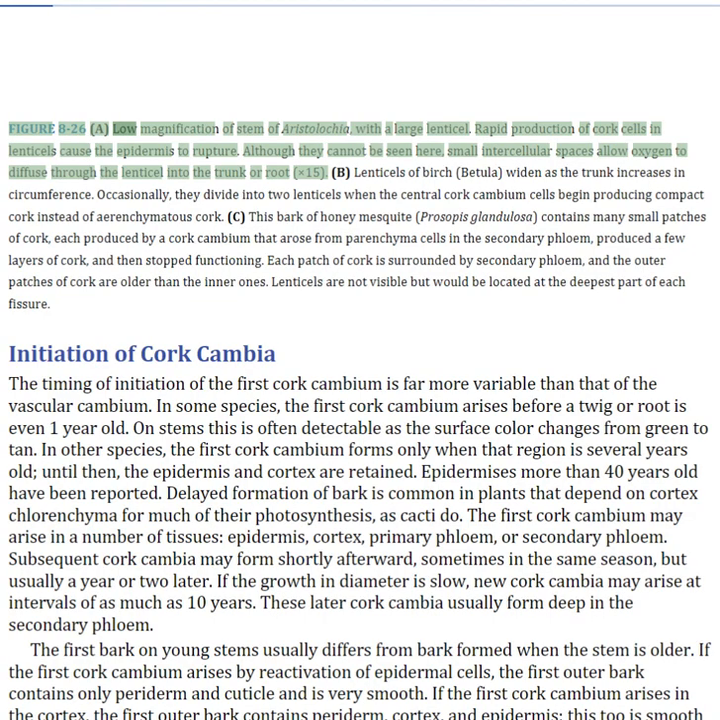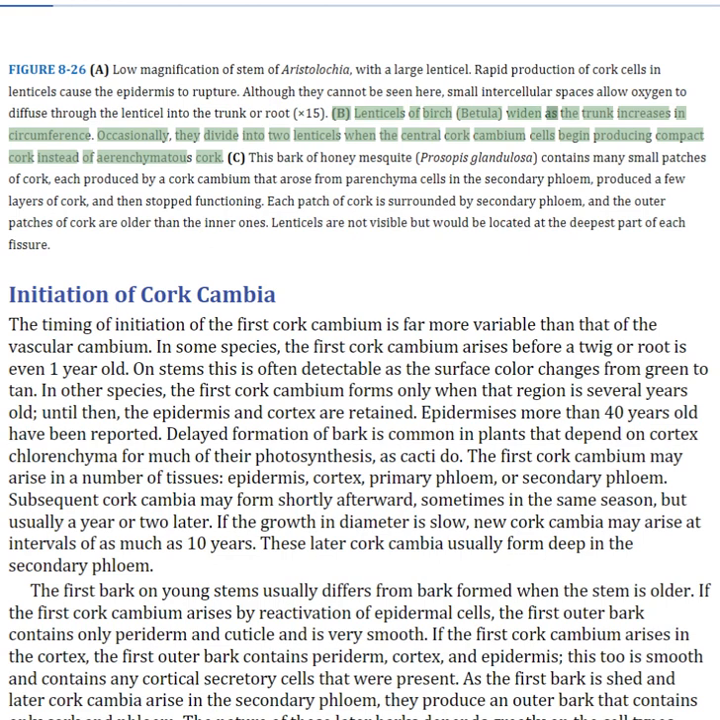Figure 8.26. Low magnification of stem of Aristolochia, with a large lenticel. Rapid production of cork cells in lenticels causes the epidermis to rupture. Although they cannot be seen here, small intercellular spaces allow oxygen to diffuse through the lenticel into the trunk or root. Lenticels of birch widen as the trunk increases in circumference. Occasionally, they divide into two lenticels when the central cork cambium cells begin producing compact cork instead of aerenchymatous cork.